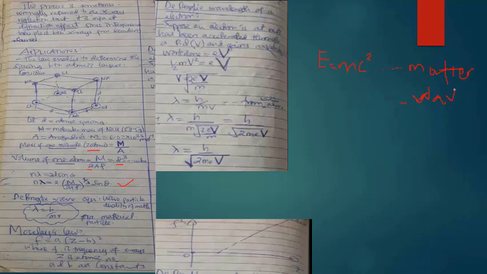Again, when you come to the wave property, you realize that de Broglie decided to use the formula that velocity is equal to wavelength times frequency. Velocity is equal to wavelength times frequency.